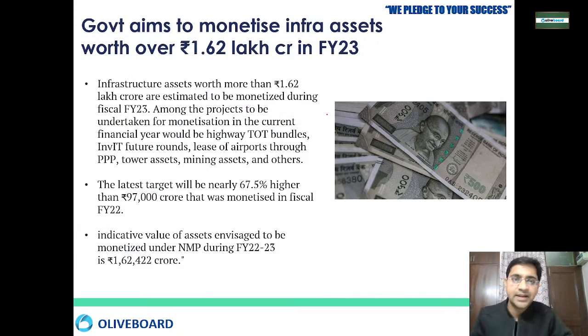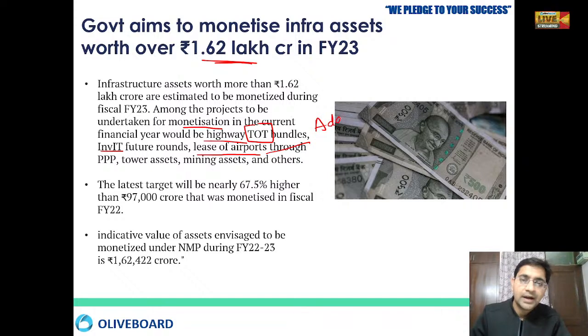So this year we are aiming to generate 1.62 lakh crore in financial year 2023. We want to do monetization like highway toll operate transfers, and we can raise infrastructure bonds. We can lease the airports.